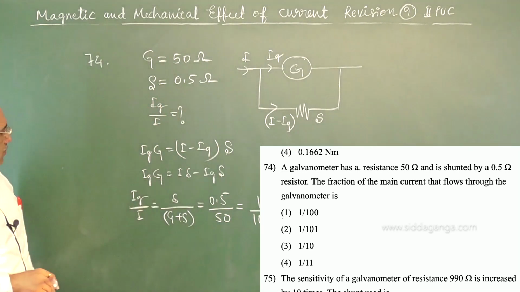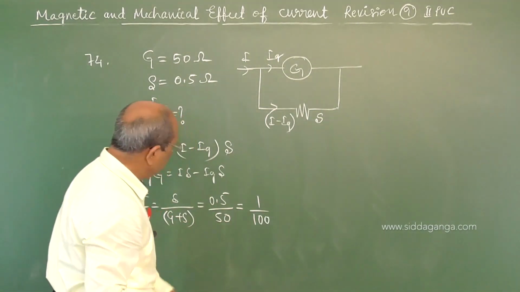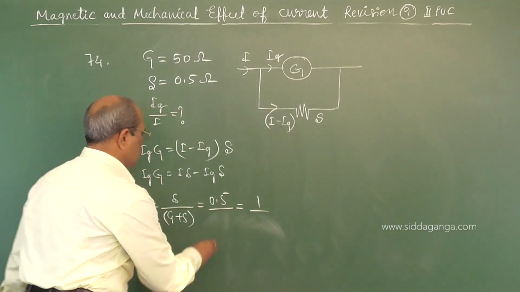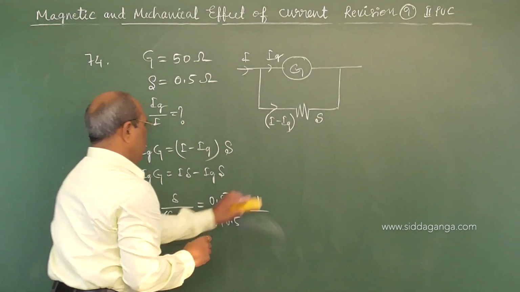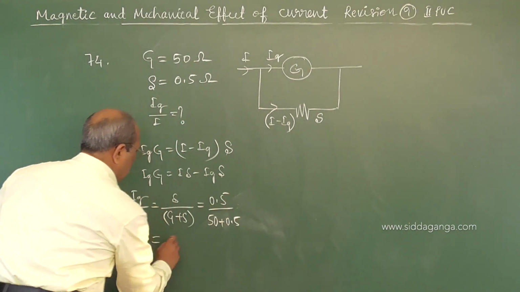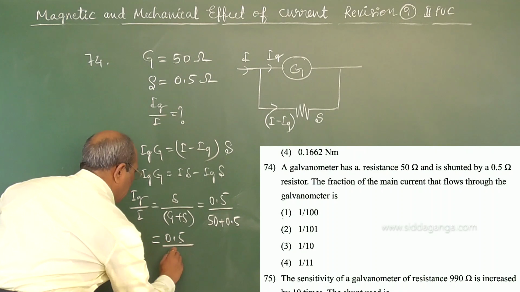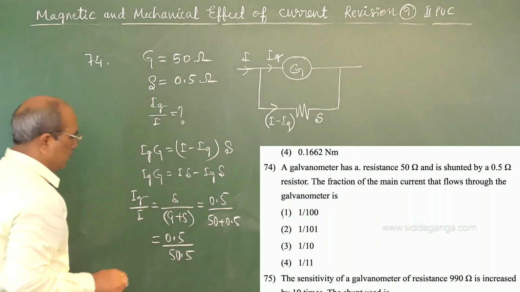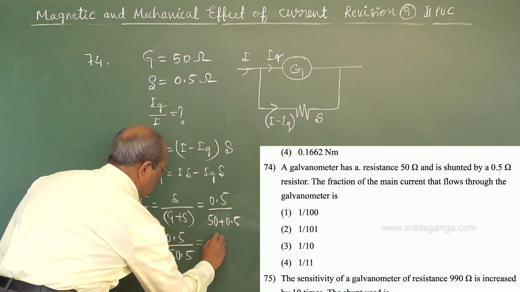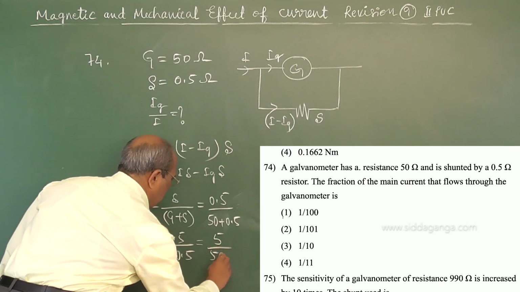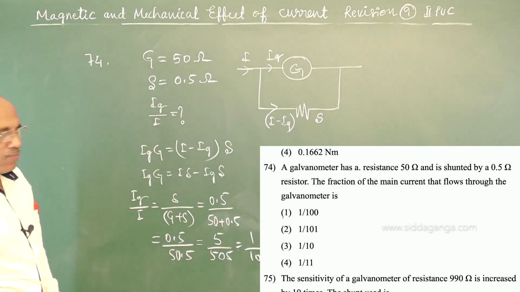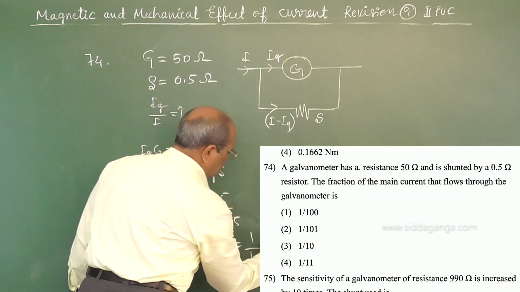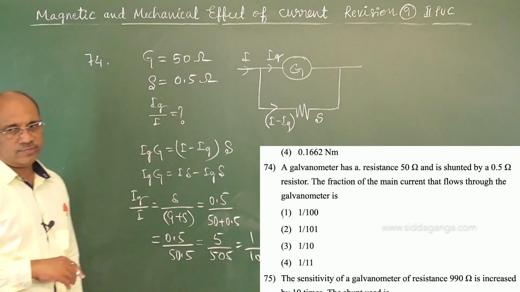So this is G plus S, sorry: 50 plus 0.5. This is 0.5 by 50.5, or 5 divided by 505, which is 1 upon 101. 1 upon 101, option number 3 is the solution.